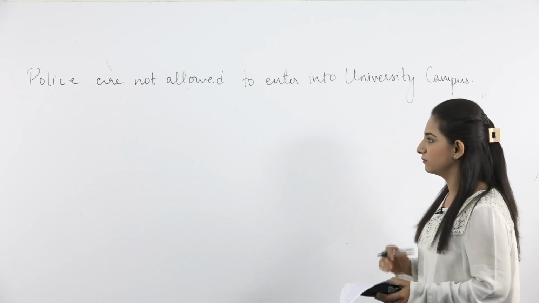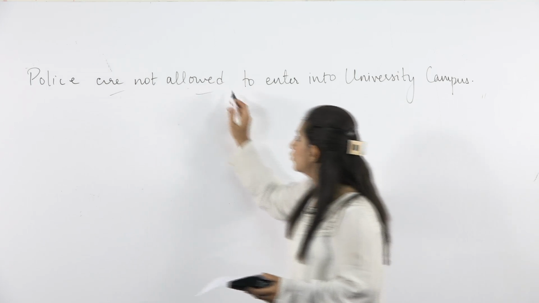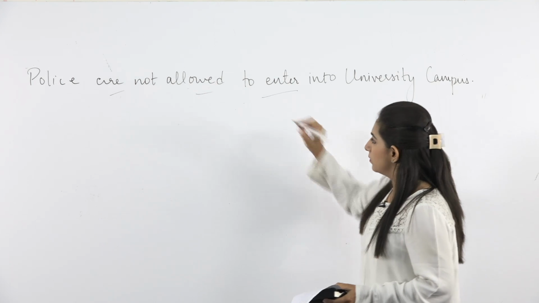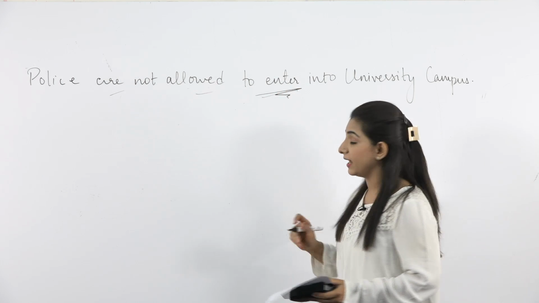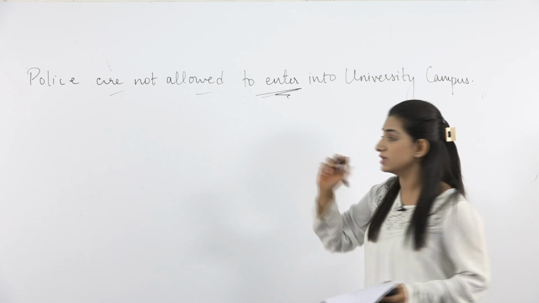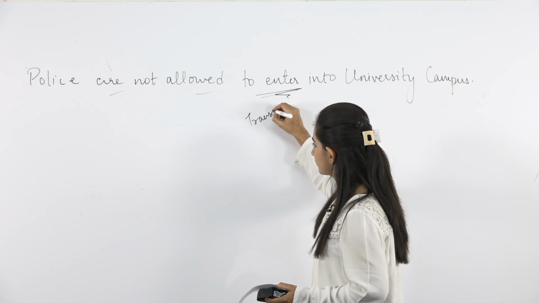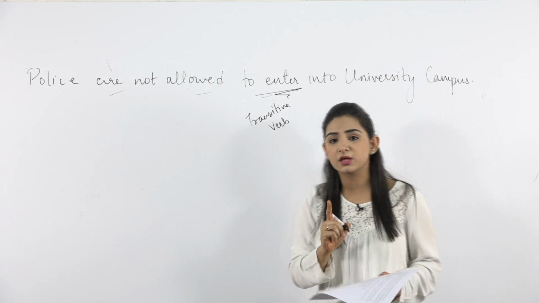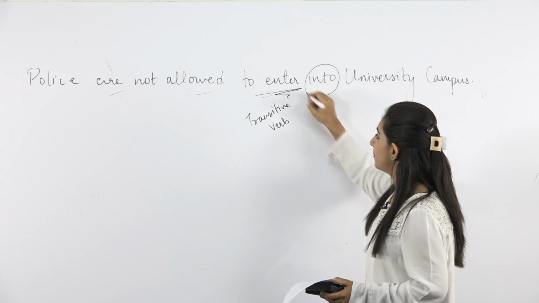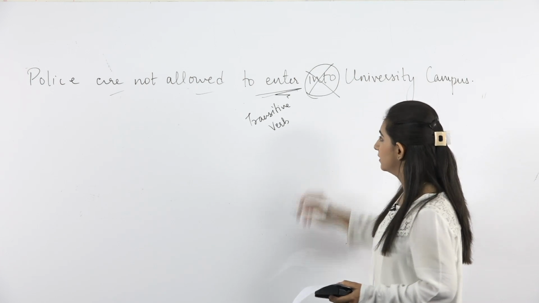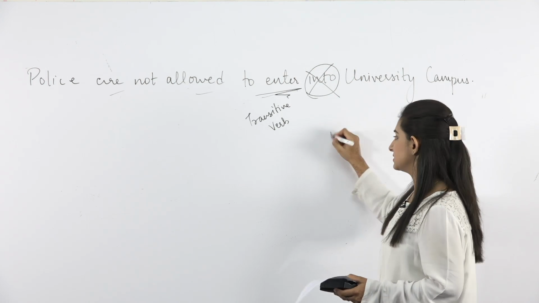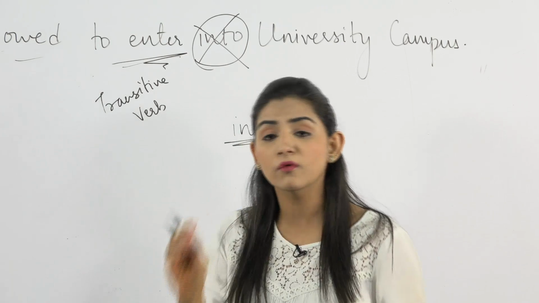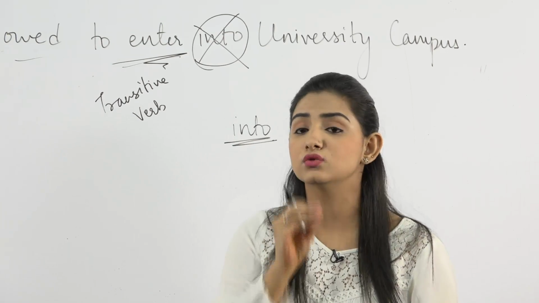What is the error? Now you can see are allowed to enter. These are the verbs given here. Now whenever we have a word enter, why? It is a transitive verb. Whenever we have a transitive verb given, after it, prepositions should be avoided. Now what does into mean? Where is it used? Into is used when something moves from somewhere and enters into something, right?